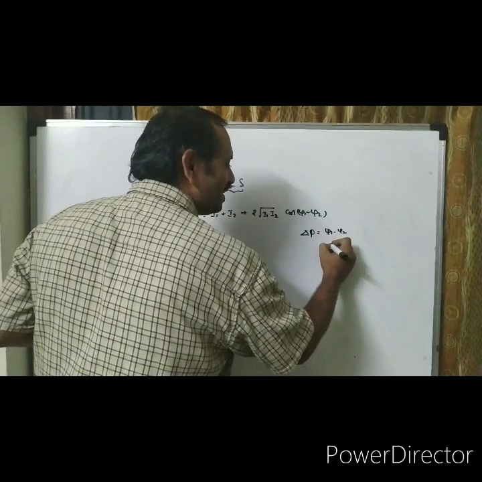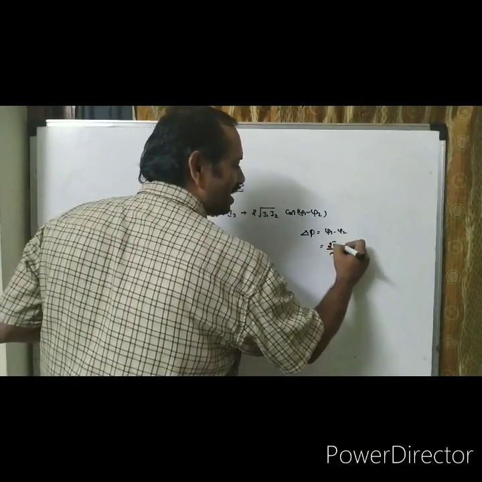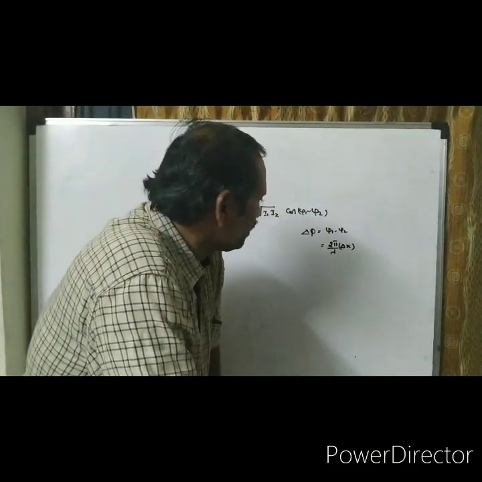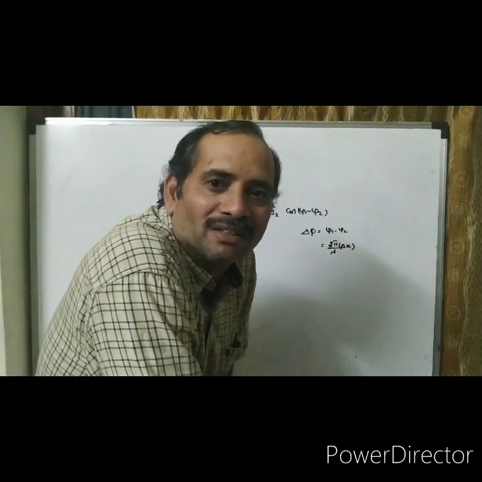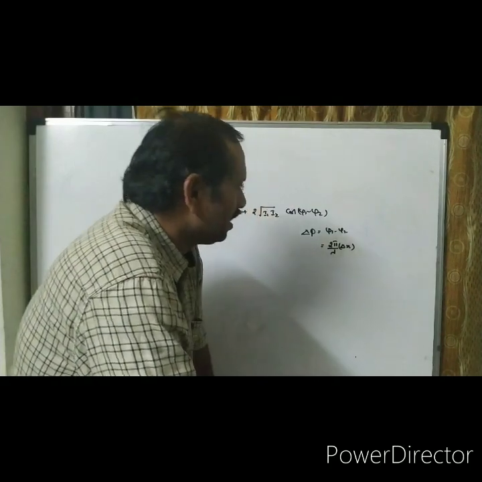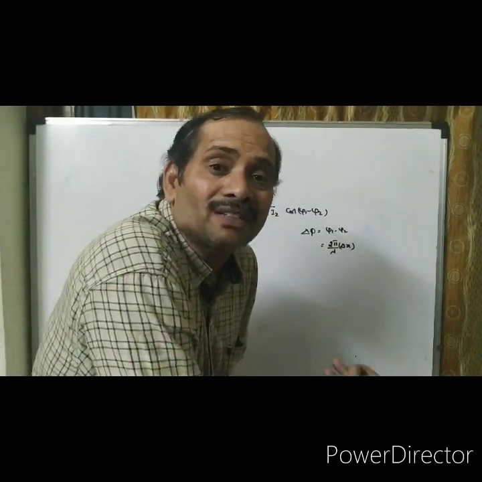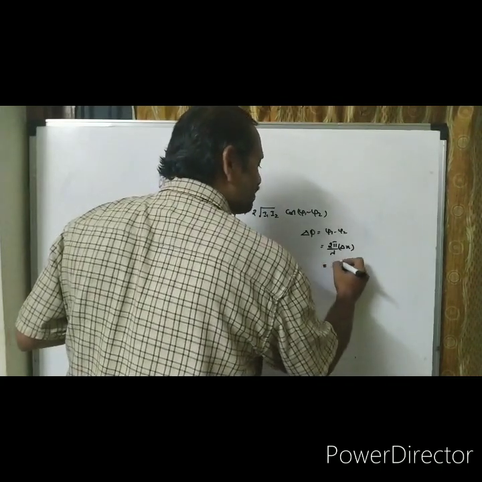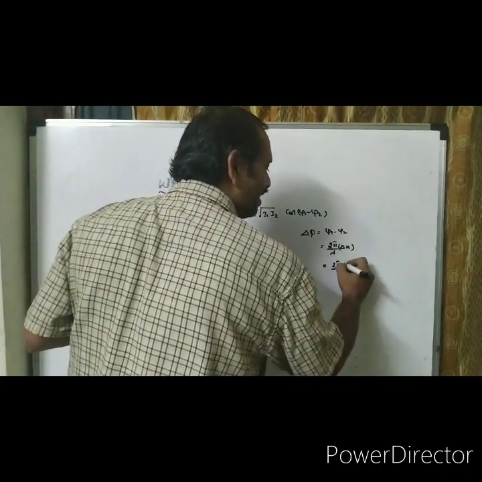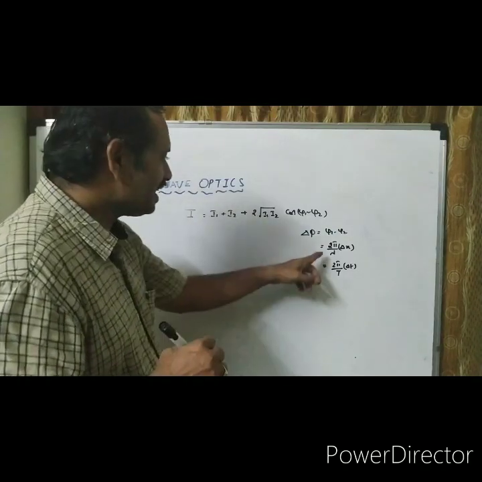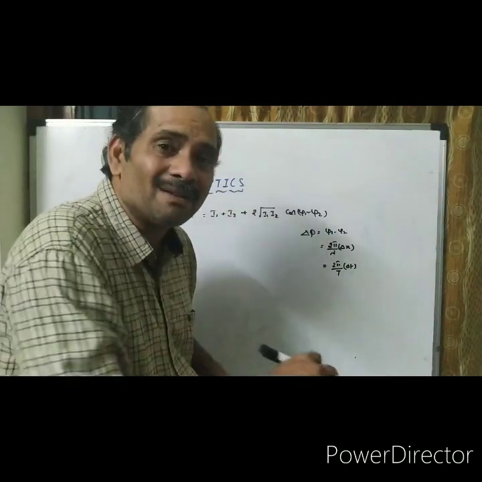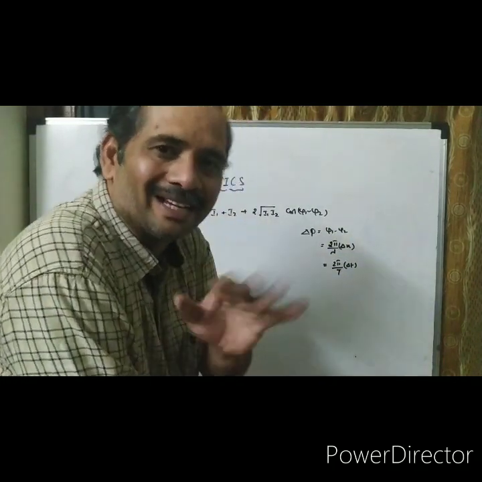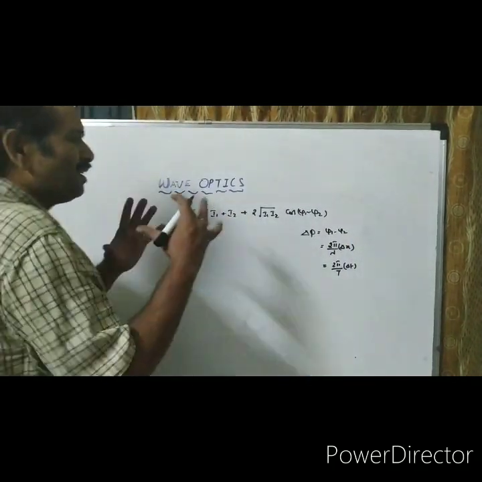That is equal to 2 pi by lambda into delta x, in terms of path difference. In terms of time difference, here I maintained time as constant, we can write like this also: 2 pi by capital T into delta T. This is in terms of path difference, and this is in terms of time interval. Here T is constant, here x is constant. Take care.